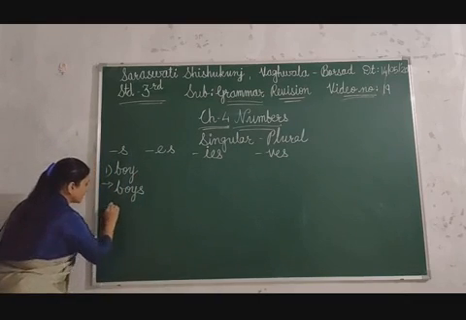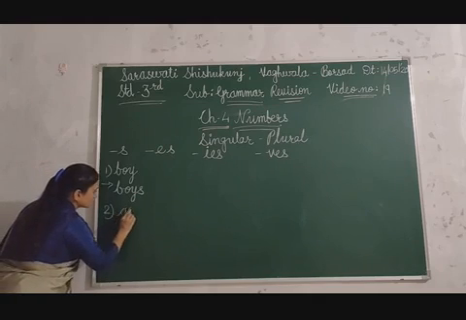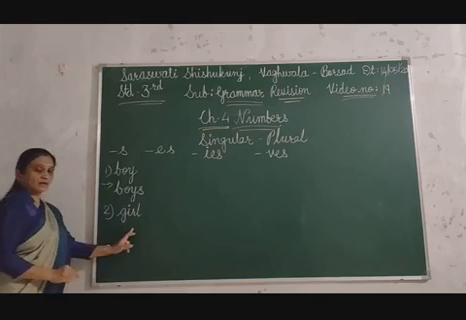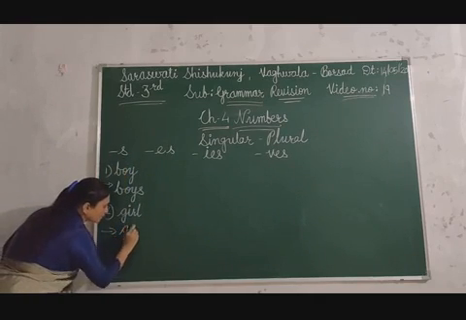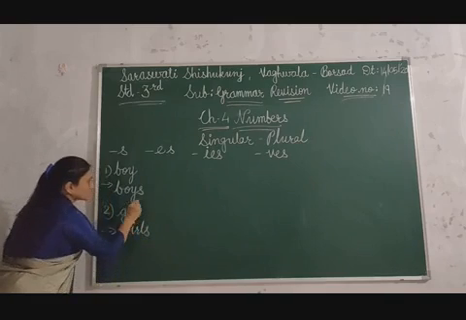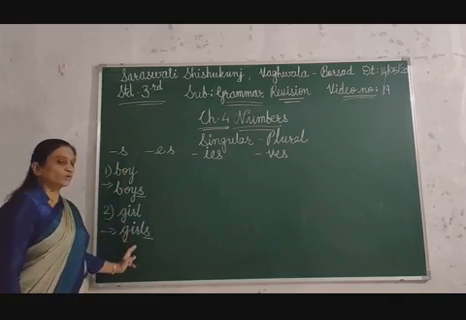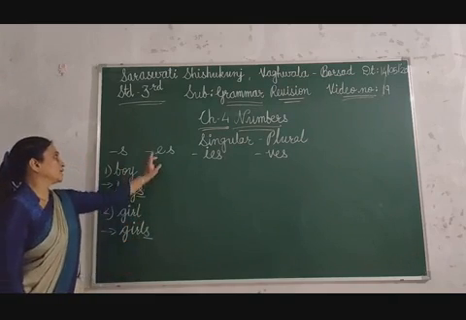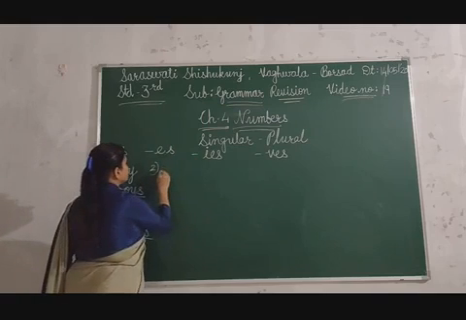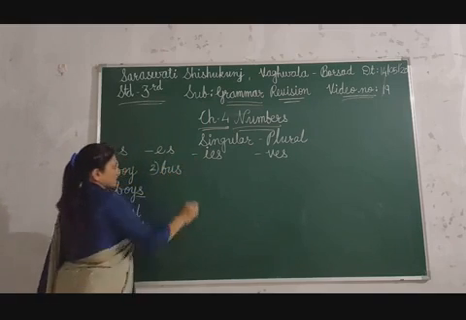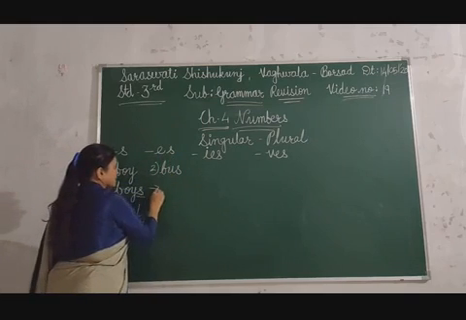Then after that, the second, girl. Then again by adding s, you can make the plural form, girls. Here you have to add s and then you can make the plural form of these words. Now the second one, es. For example, bus. So you have to add es in the answer.